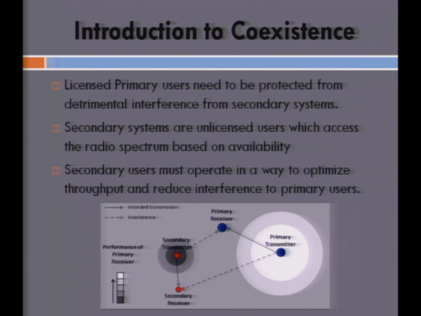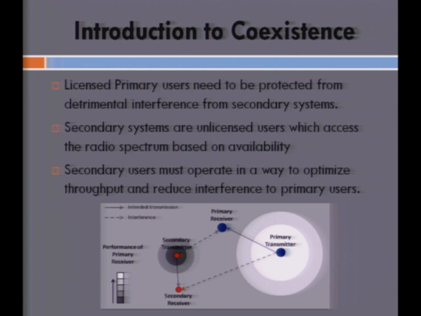So just a brief introduction to what coexistence actually means. When we are talking about primary and secondary systems coexisting in the same radio environment, we mean that the primary users here are basically referring to licensed users who have been allocated a certain spectrum to use. The secondary systems are, however, opportunistic systems which basically utilize the radio spectrum based on its availability. So this means that the secondary users in the radio environment need to be efficient enough to function in a way that they don't cause any interference to the licensed primary users.